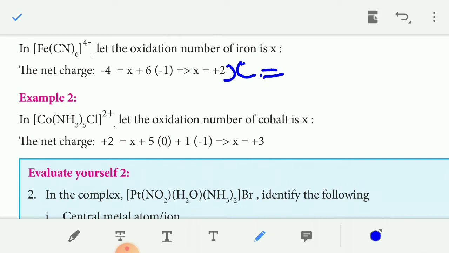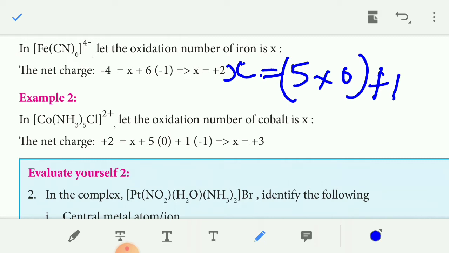How many ammonia molecules are here? 5, times the charge of ammonia, 0, plus 1 chloride ion, times the charge of chloride, -1.